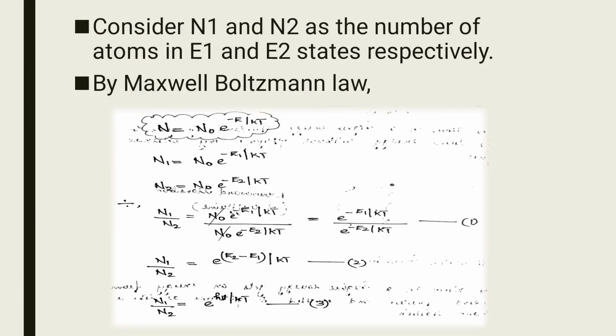By further simplification, we get N1 divided by N2 is equal to e raised to E2 minus E1 divided by kT, equation 2. We know that E2 minus E1 is equal to h nu. By substituting h nu in equation number 2, we get N1 divided by N2 is equal to e raised to h nu divided by kT, which is equation number 3.